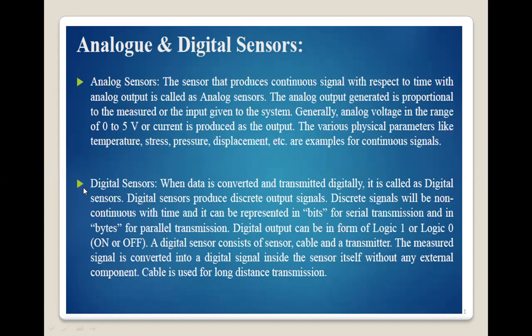That means a digital sensor senses the input signal and converts it into a digital output signal in the form of 0, 1 or on, off. The analog signal output is continuous in nature, whereas the digital sensor gives output in digital form.